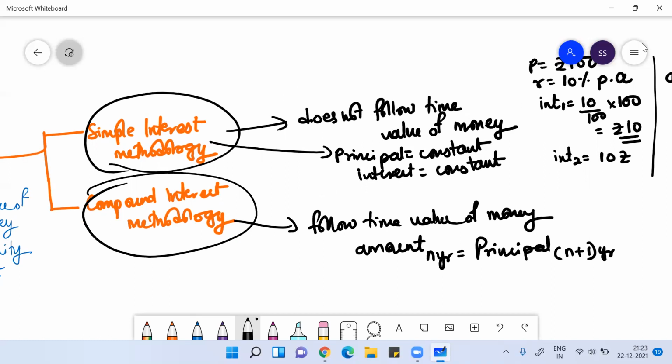I hope now you understood the difference between simple interest and compound interest. In compound interest, you get interest on interest.